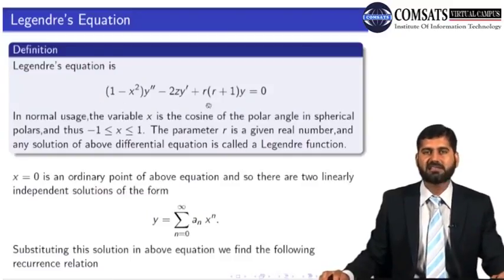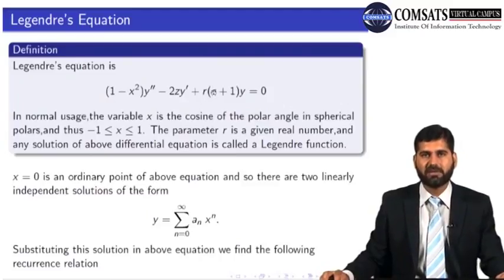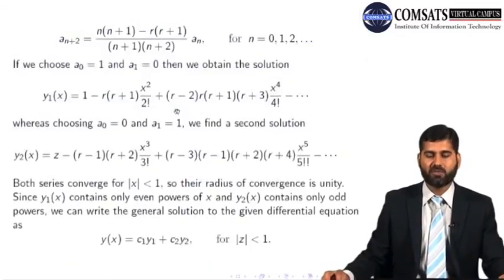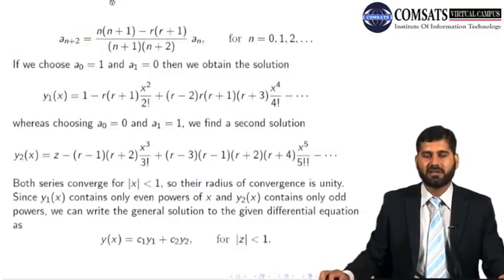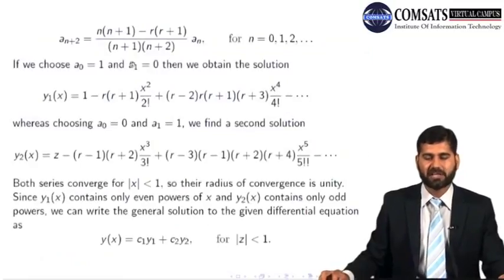What is your Legendre's equation? This is the Legendre equation, a second order equation, and r is a parameter here, which is also called the order of the Legendre equation. Because x0 is an ordinary point, we can claim this to be the solution. By replacing this into our equation, we get this expression. And again, this should not be difficult for you, because we just have to replace it in here, compare the coefficients, and get this recurrence relation. By this recurrence relation, we get y1 and y2, and this is our general solution.